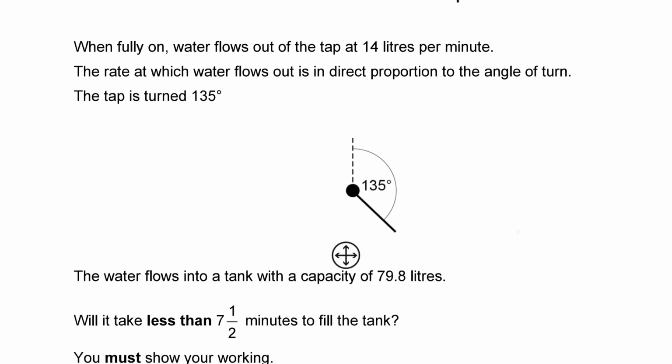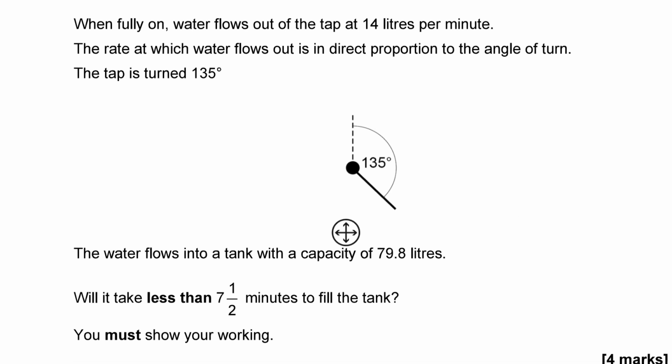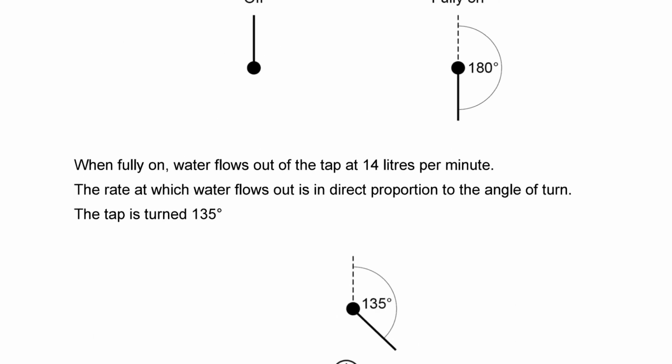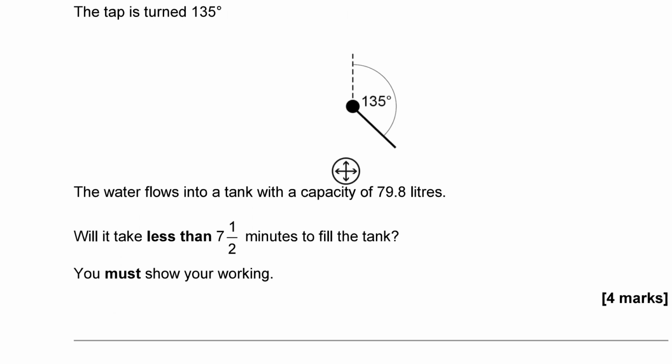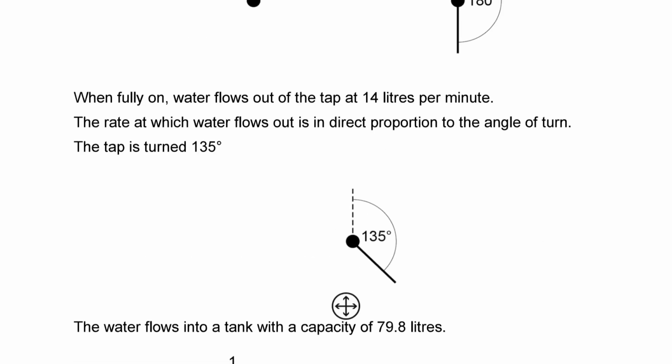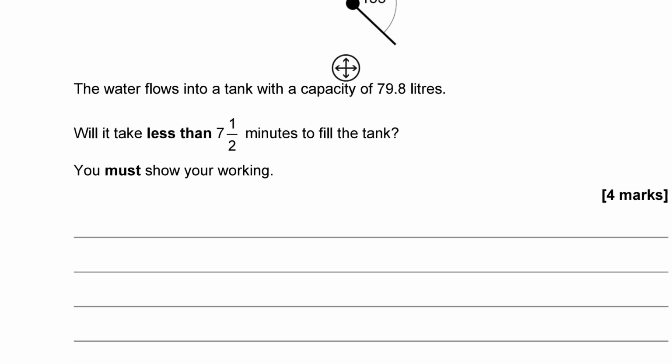Okay, so this is an interesting direct proportion question. We know that the rate of water flow is in direct proportion to the angle of turn. So let's call F the flow, and let's make T be the turn. So we know that the flow, F, is in proportion to T, the angle of turn. I'm going to say F is proportional to T, then I can replace that symbol of proportionality with equals K lots of T. So F equals KT, where K is the constant we need to find.